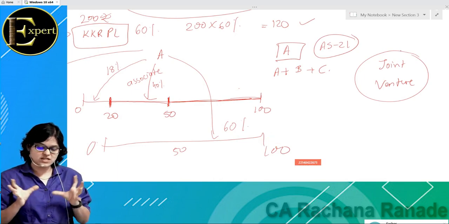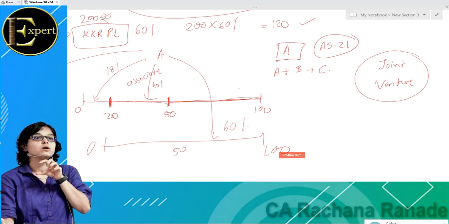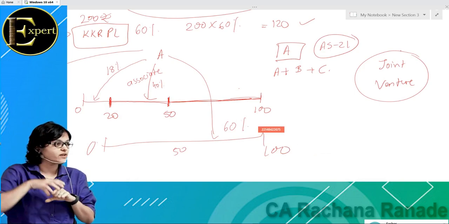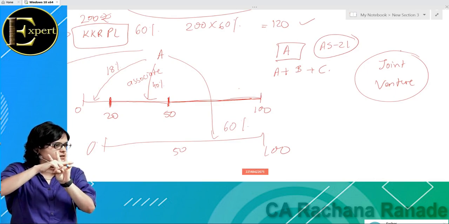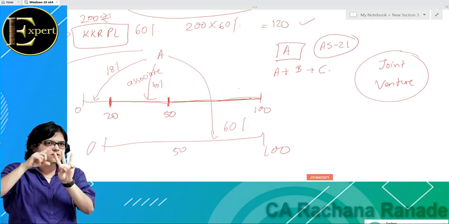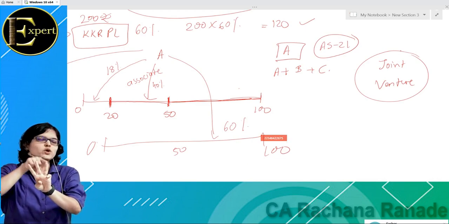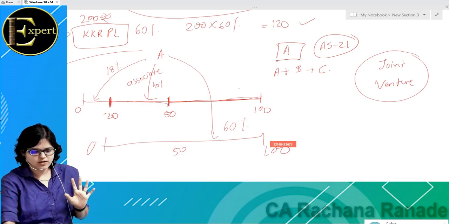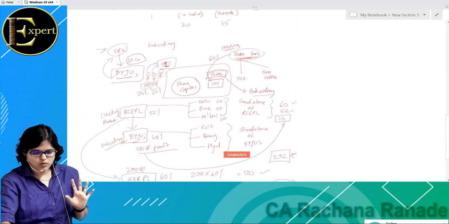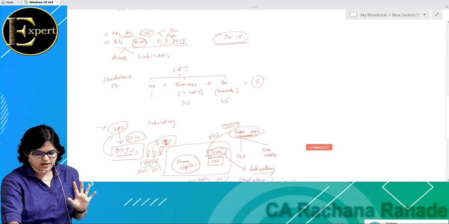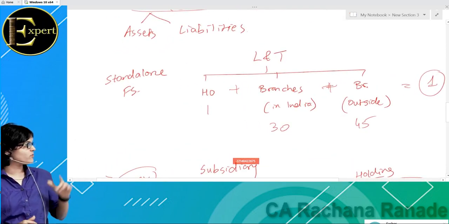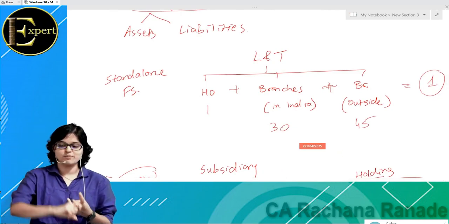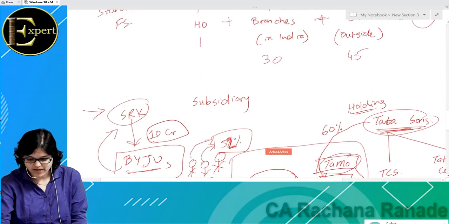So basically 3 things will be consolidated. Which 3? Subsidiary, associate and joint ventures. Okay, so I hope now you have understood this entire concept of what do I mean by standalone financial statements, where standalone financial statements is only HO plus branches in India plus branches outside India, whereas if I'm talking about consolidated financial statements, it will be what plus what plus what?